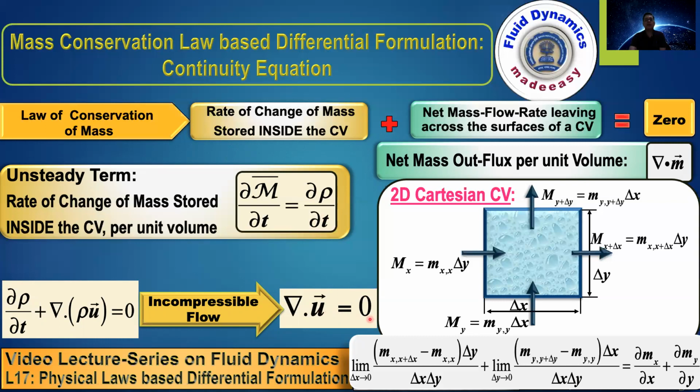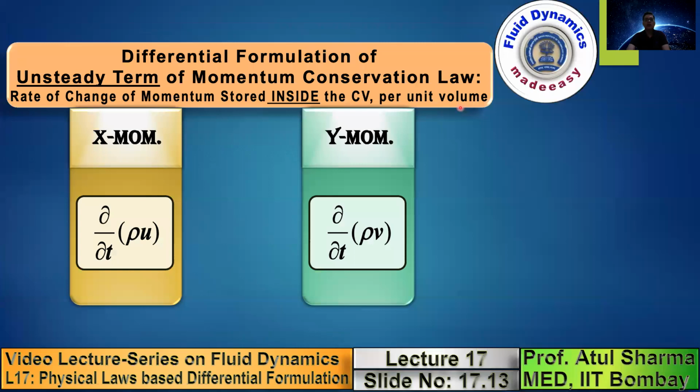Now, after the mass conservation, let us consider the momentum conservation. Note that in the mass conservation law, the right hand side is 0. But in the momentum conservation law, the right hand side corresponds to the force term. In the left hand side, instead of mass, you have momentum, and instead of mass flow rate, you have momentum flow rate. I will show you the derivation of the momentum equation term by term.